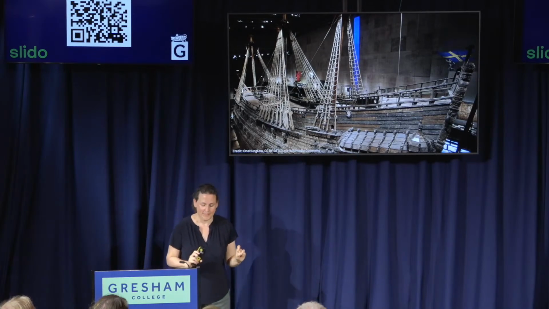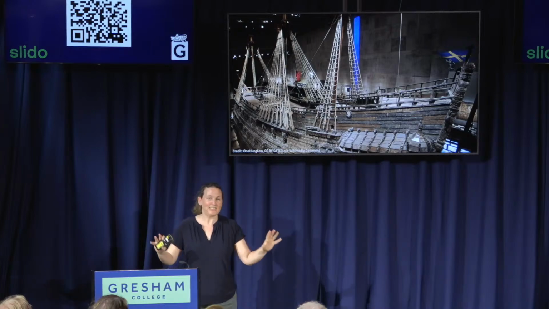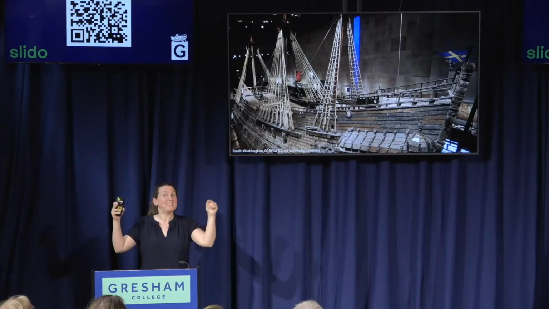They found 4 rulers. And they were able to sort of deduce that there seemed to have been 2 teams of carpenters or shipbuilders working on this ship, one on the port side, one on the starboard side. And on one side, the rulers were measuring Swedish feet, and on the other side, they were measuring Amsterdam feet. And one of those is about 28 centimeters, and the other one is about 29 centimeters. And that discrepancy was enough to make the weight of the ship unbalanced, like one half, the things were thicker than others, and so it was unbalanced and catastrophe. So even if you're both using feet, you need to make sure you're both using the same feet.